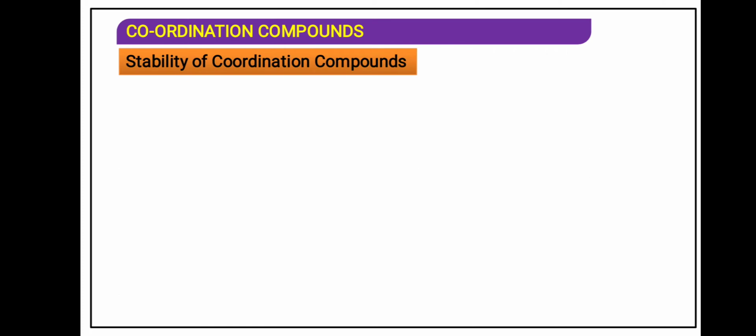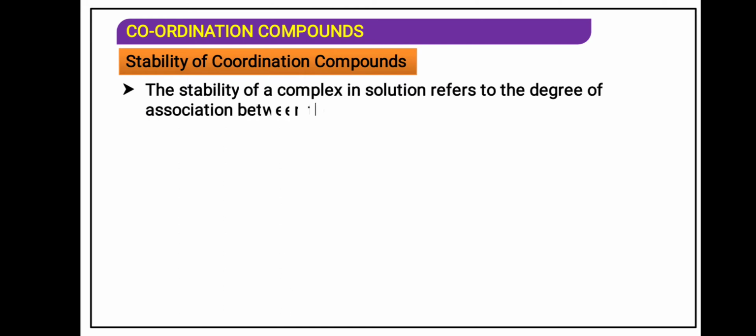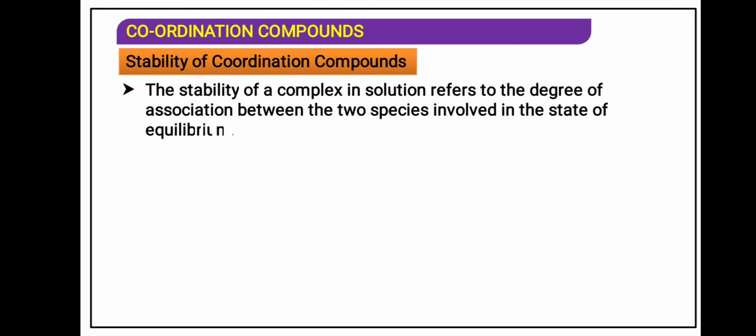Stability of the coordination compound. The stability of the coordination compound in solution refers to the degree of association between two species involved in a state of equilibrium.